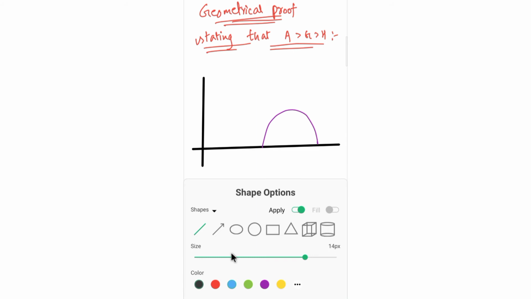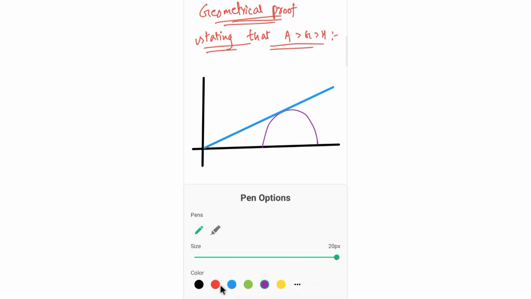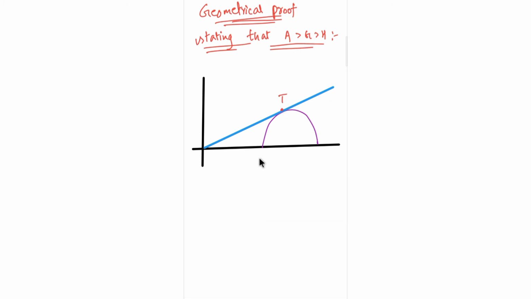And now consider a straight line through the origin, like it must be a tangent to it. You can just assume that to be a tangent, and I'll just name those things. So this is T, this is A, this is M, and this is C, the center.